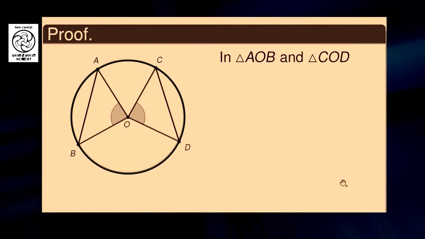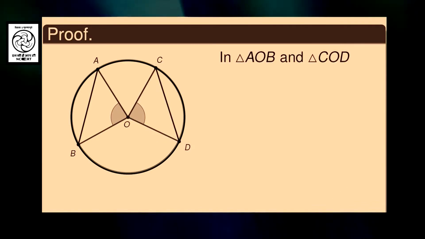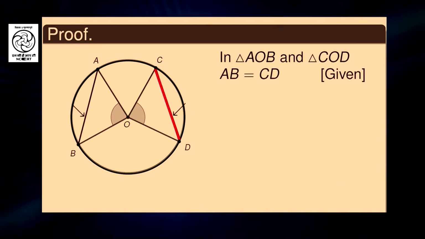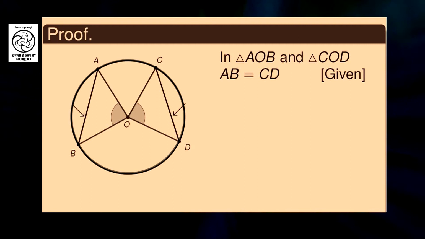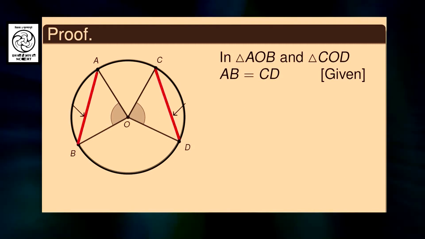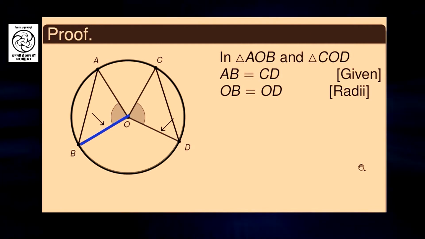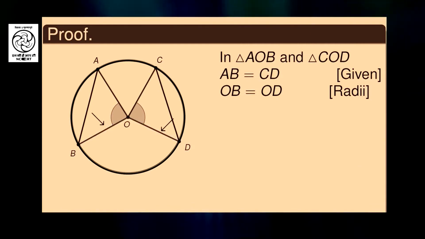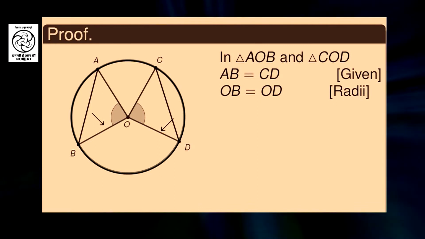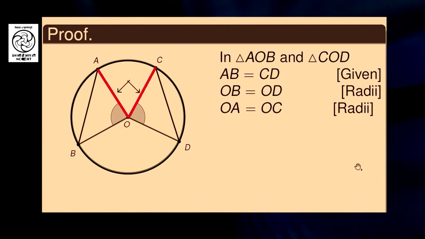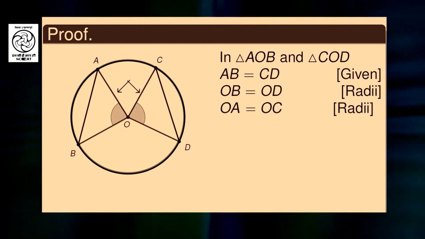Now, in triangle AOB and triangle COD, AB is equal to CD, which is given to us because the chords AB and CD are equal. OB is equal to OD because they are radii of the same circle. Similarly, OA is equal to OC, also radii.